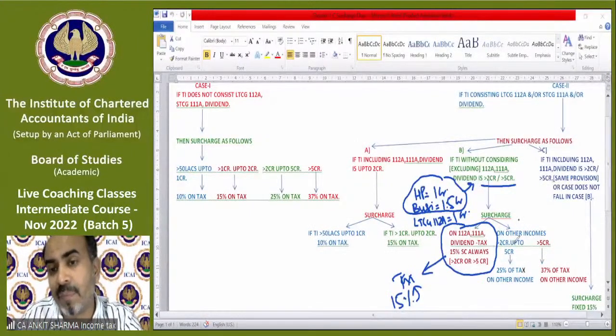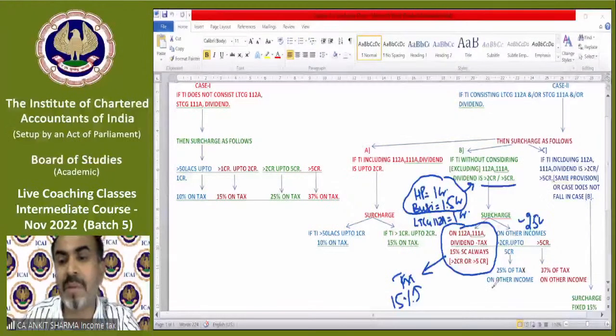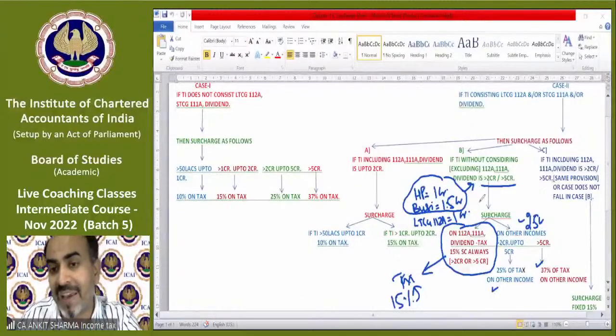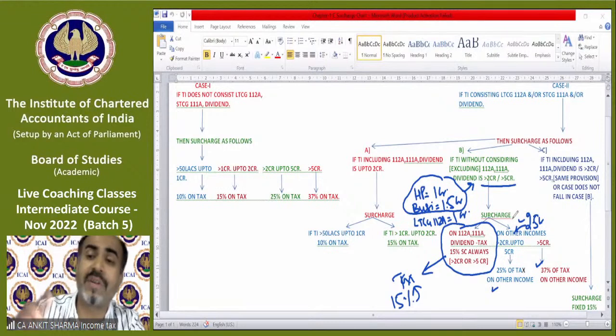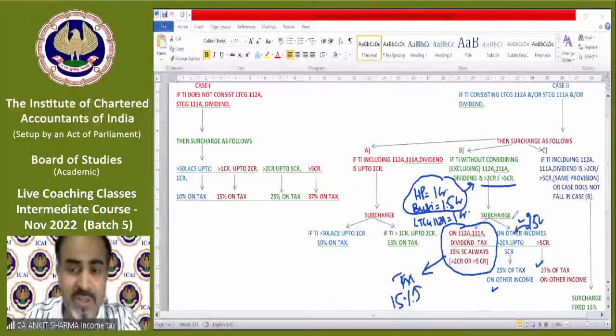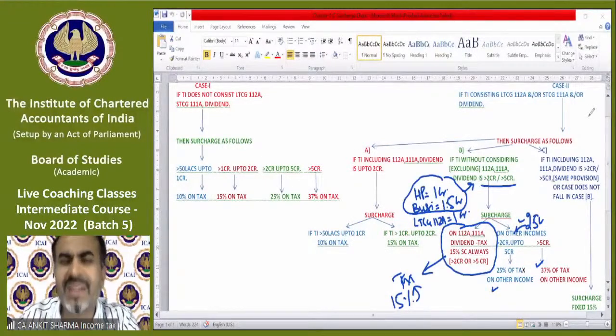On the other income, like in our case 1 crore house property and 2.5 crore business, surcharge will be applicable as follows. If income is more than 2 crore but up to 5 crore, then surcharge will be 25% of tax. And if income exceeds 5 crore, then surcharge will be 37% of the tax. In our case, the income is 2.5 crore, so it will fall in this category. So whatever your tax comes to, surcharge will be 25% of tax. Clear? There is an example.